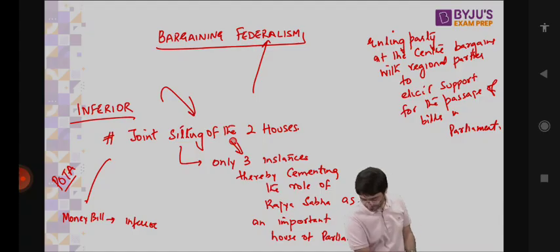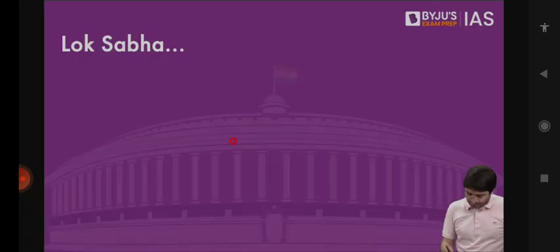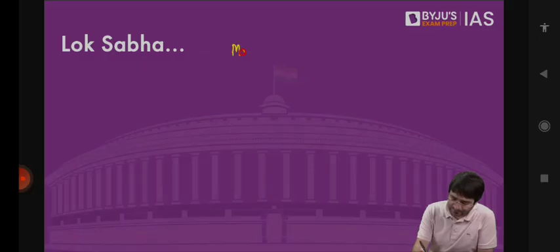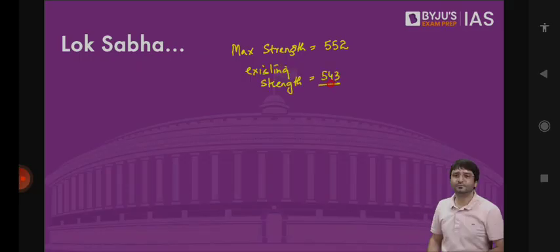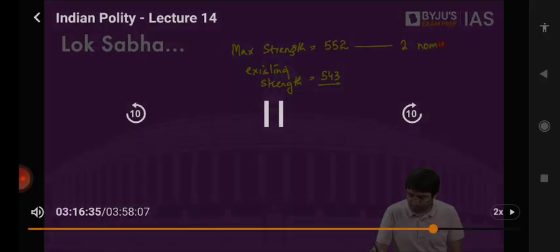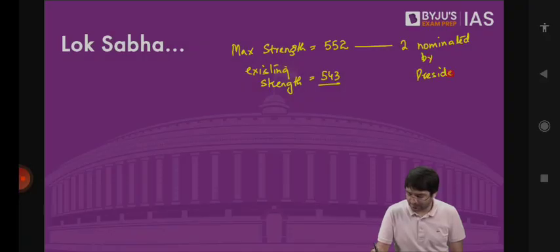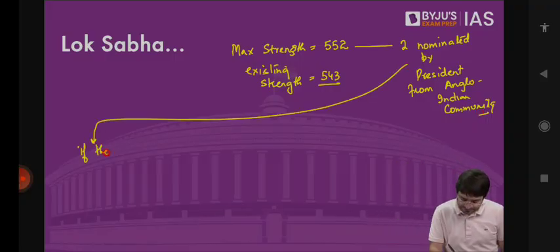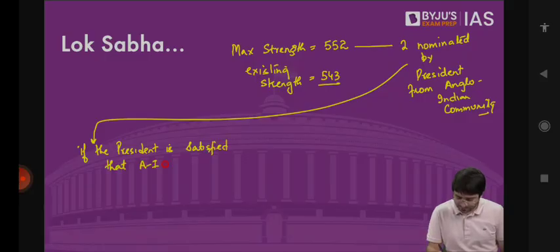Done. Now let's look at Lok Sabha. We say Lok Sabha used to have maximum strength of 552. Existing strength is 543. Out of this 552, 2 were nominated by the President from Anglo-Indian community. But the Constitution said, if the President is satisfied that Anglo-Indian community is not adequately represented in Lok Sabha.